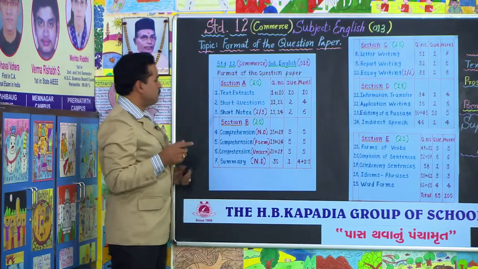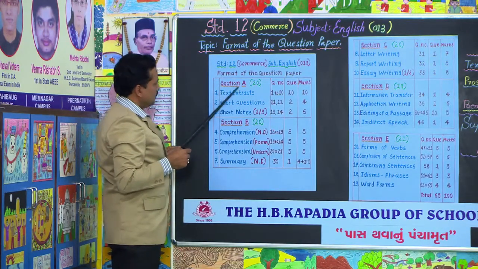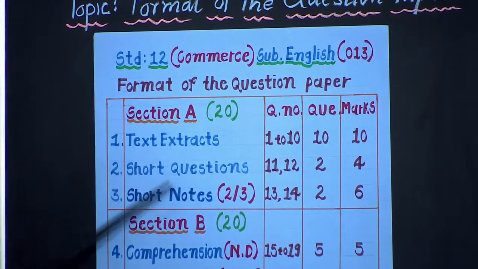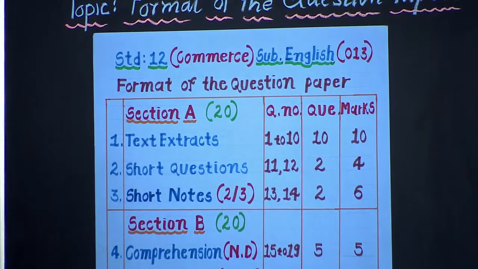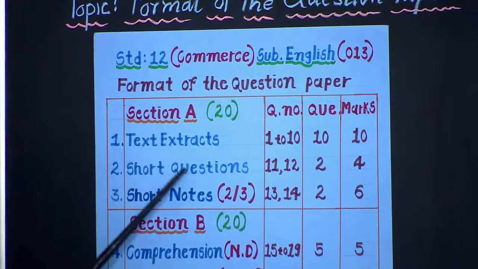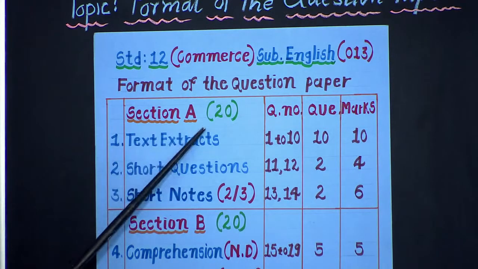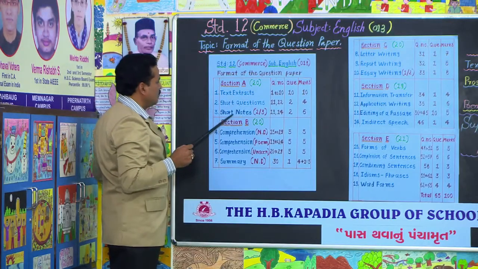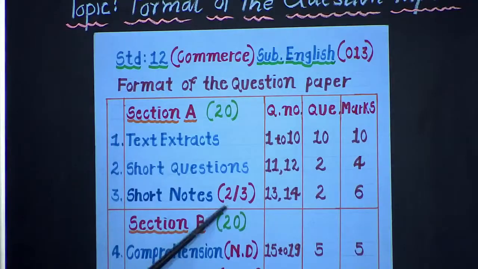Now keep in mind, if you are going to attempt Section A, you have to write all these 3 questions together. You cannot write question number 1 and afterwards jump into another section. No, it is wrong. If you are going to start with Section A, you have to attempt all these questions continuously. It would be better for you if you take a new page for short notes.